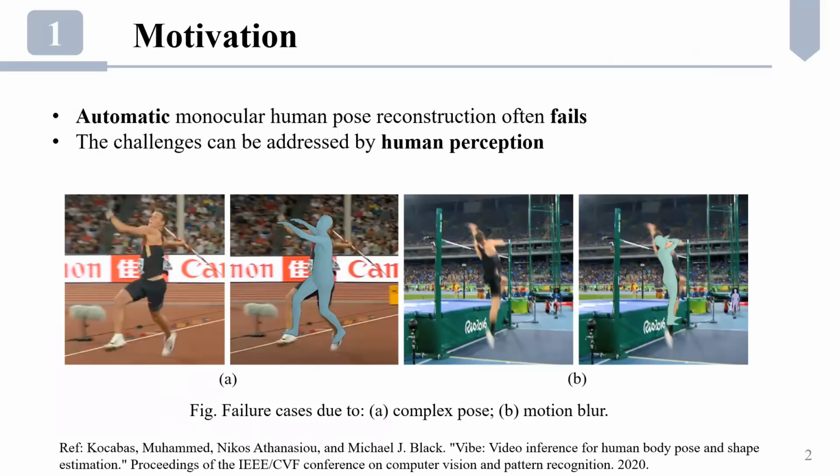Nowadays, there are many computer vision-based approaches for automatic reconstruction, but they often fail in challenging cases, such as when the pose is complex and with motion blurs. But these challenges can be easily addressed by human perception. For example, we humans can easily identify that this athlete's right hand should be here. We thus propose to introduce human intervention into the pose reconstruction process.